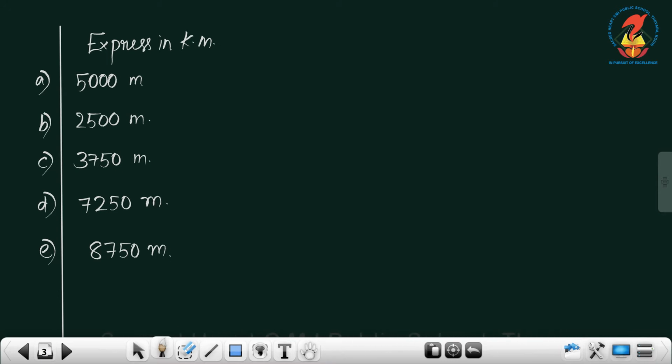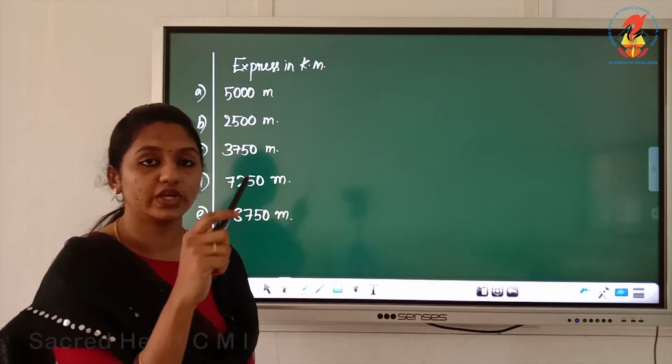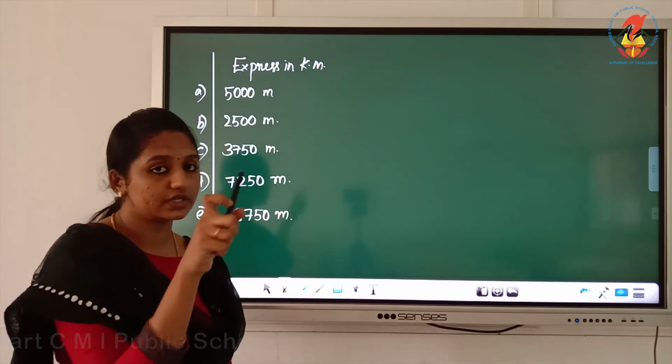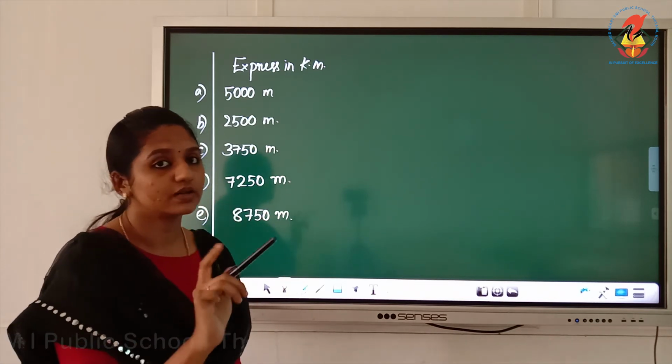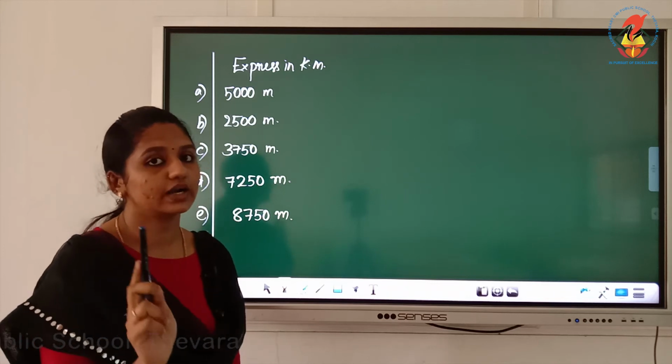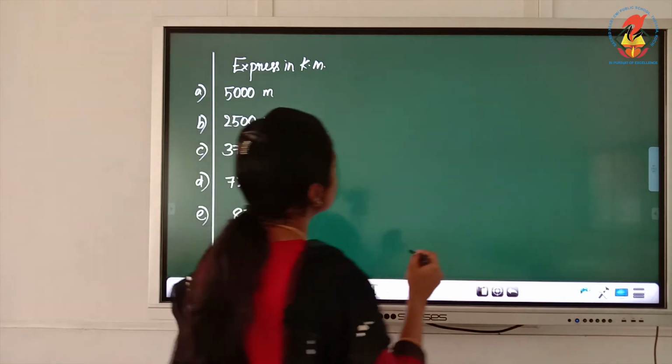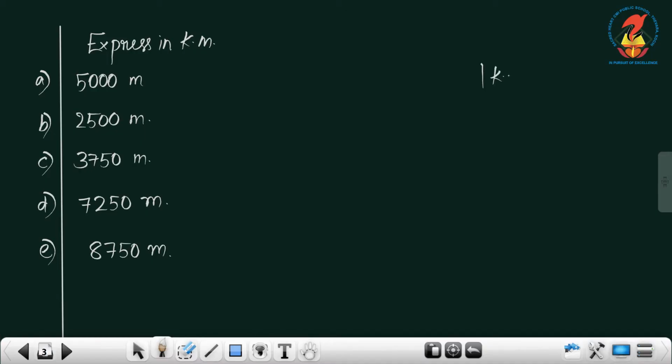Express in kilometer. In the first video, on the first page, after measurement of length, there is one box. I already said to study it well. So we are discussing that section. 1 kilometer is equal to 1000 meter.